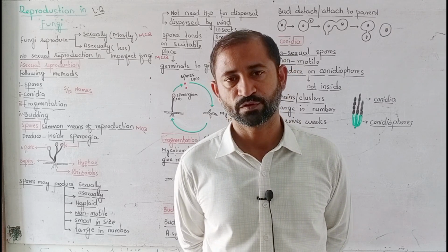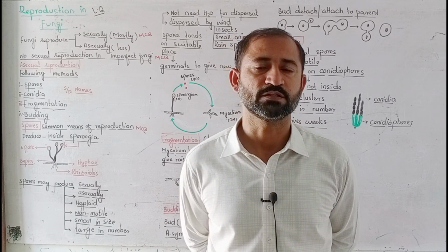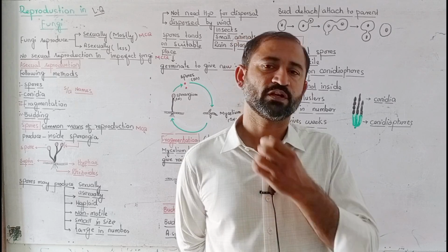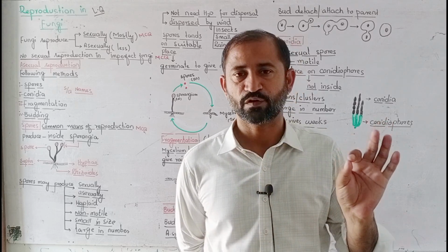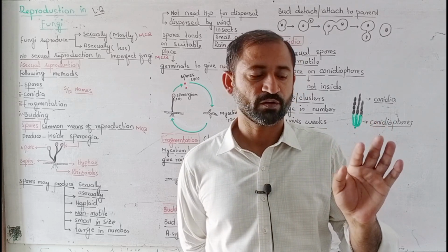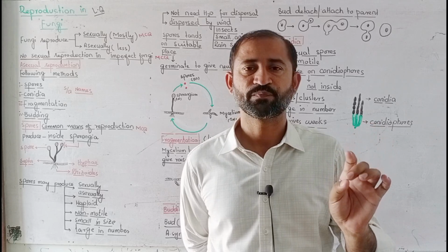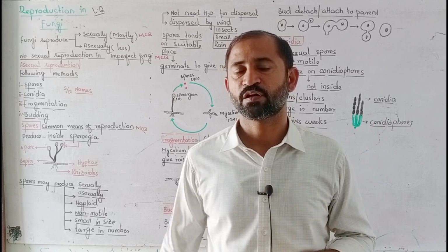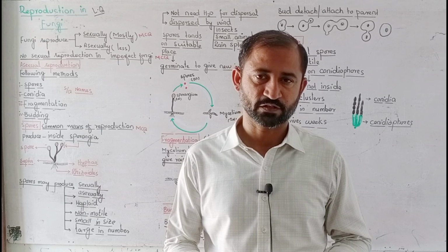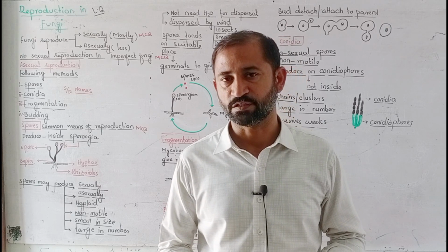Through asexual reproduction, fungi have 4 different methods. Fungi can reproduce asexually by spore formation, by conidia formation, by fragmentation and budding. These are 4 different methods of asexual reproduction. We will discuss them in detail.